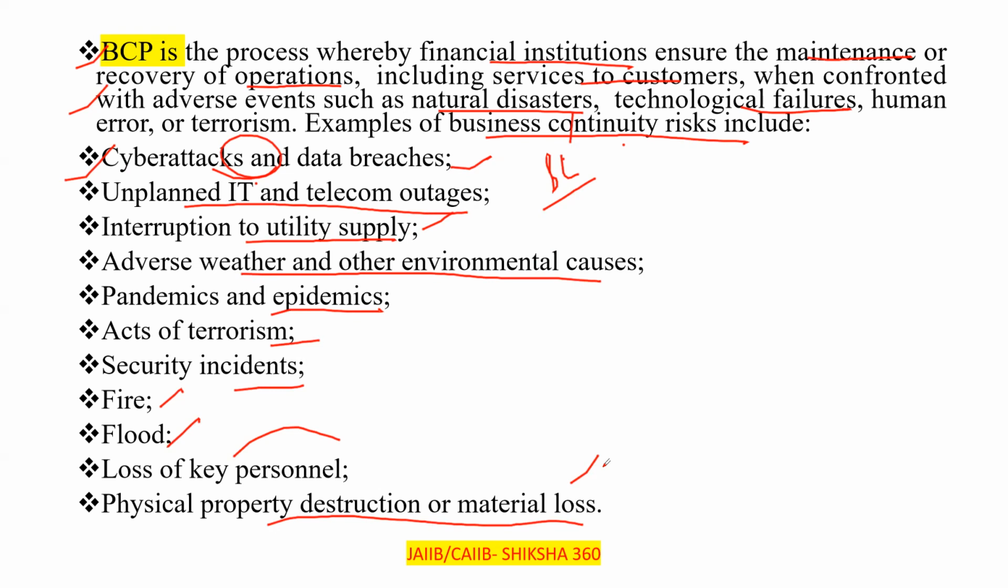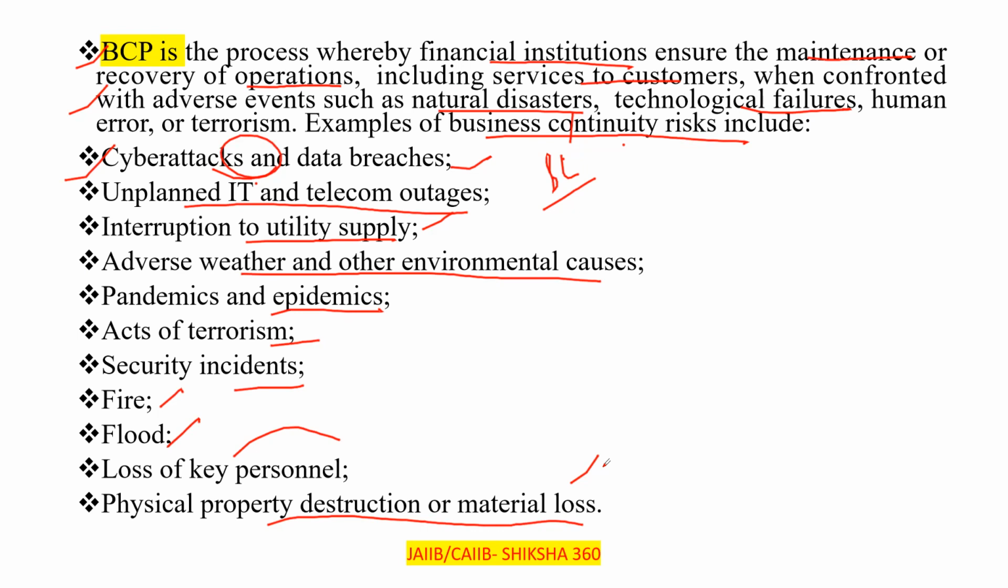I am not saying that you have to cram all this in, just go through this video at least 2 times and you will be able to understand. Very normal things like cyber attacks, unplanned IT and telecom outages. Like, there is some construction work going on, so sometimes, due to that, internet issues arise.